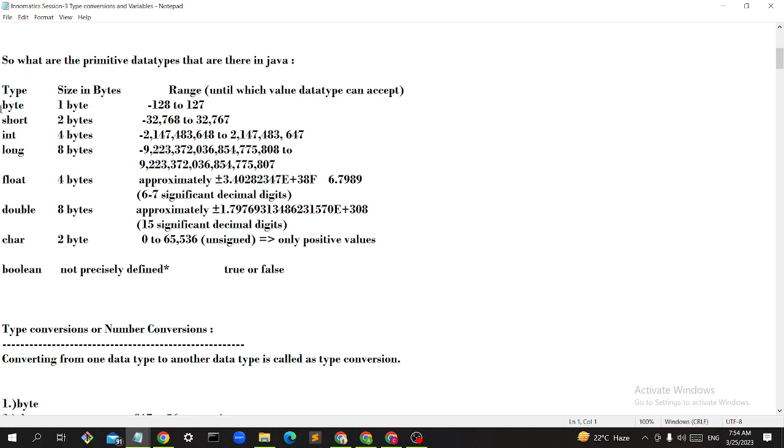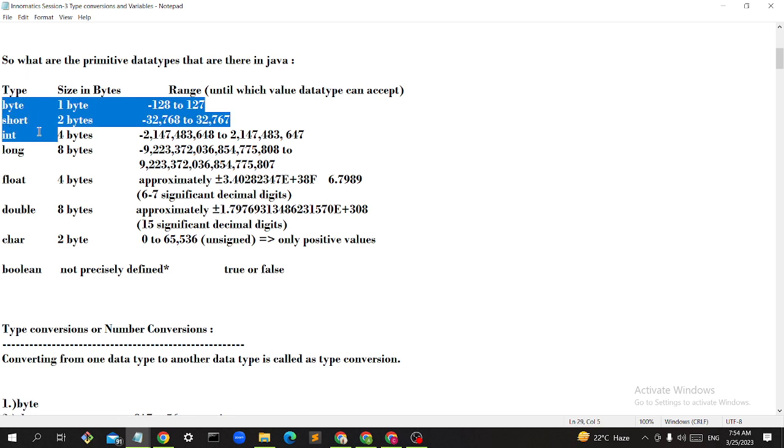Primitive data types, like byte, short, int, long: these are all integers only, but based on their sizes and ranges we have divided them. These are used for integer values only. Based on their ranges, their memory occupancy or sizes, we are dividing them. That's it.